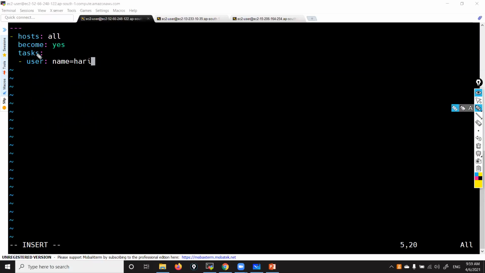Now here, tasks colon. This is a module. User is a module to create a user. Okay. The user module creates a user. Name equal to Hari. I would like to create one user called Hari in all nodes which are there in all groups. Okay. These tasks will be executed on these nodes.